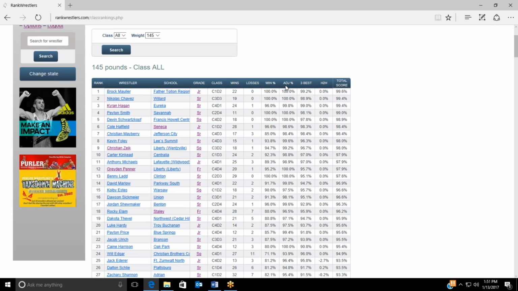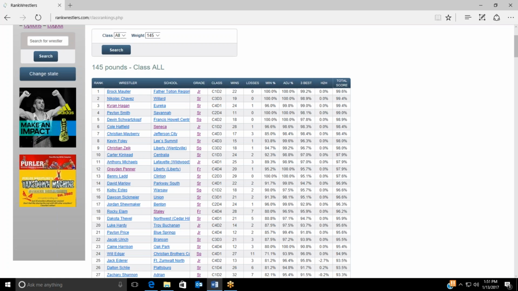The adjusted percentage column takes the wrestler's raw record and makes adjustments according to the quality of the opponents and the type of wins or losses, and calculates an adjusted winning percentage. Basically, the better the opponent, the more a win helps and the less the loss hurts. And conversely, a win over a poor opponent doesn't help the adjusted percentage much, but a loss to a weaker opponent does hurt the wrestler's adjusted percentage significantly. Forfeits and byes are included in the wrestler's winning percentage since they're part of the official record, but they don't affect the adjusted percentage, which is the basis of the rankings.